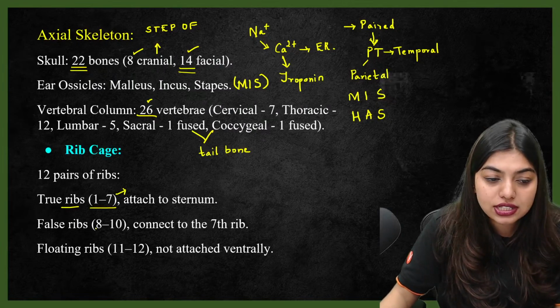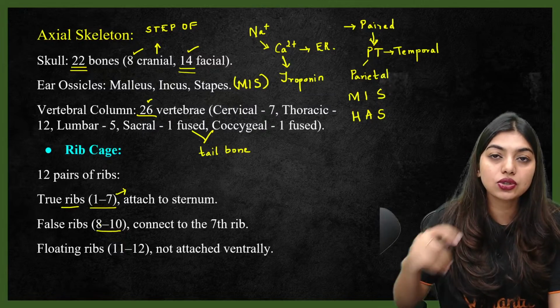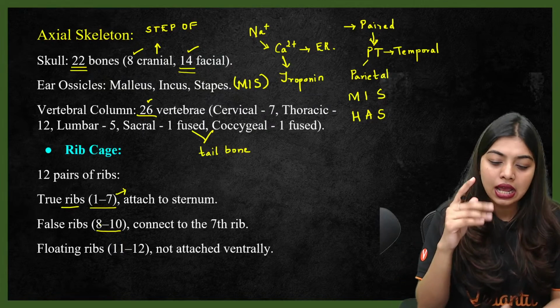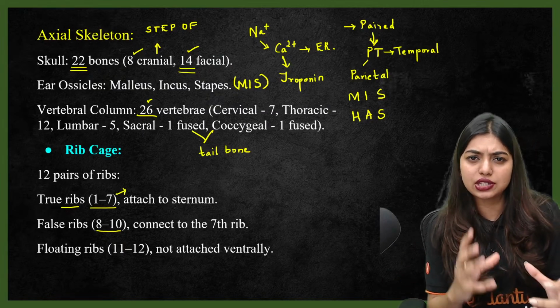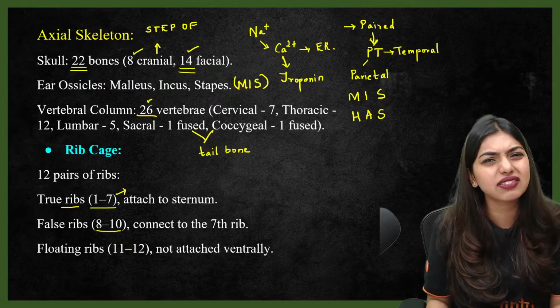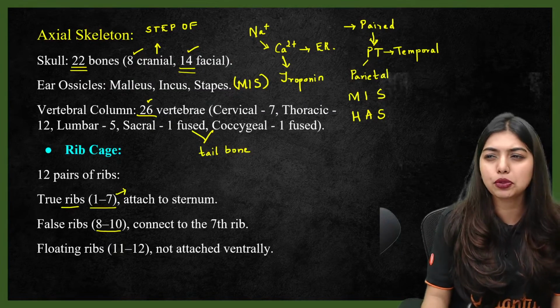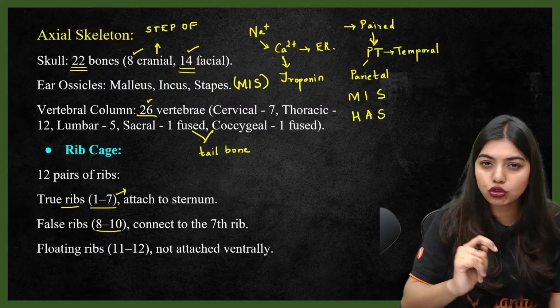Then false ribs are going to be from your 8 to 10. Students, 8 to 10 means what is happening here? I'm telling you that you're a fake student or false student. That means you come once in a while, you just put some negative comment and then you go. That means I'm going to call you a false student.